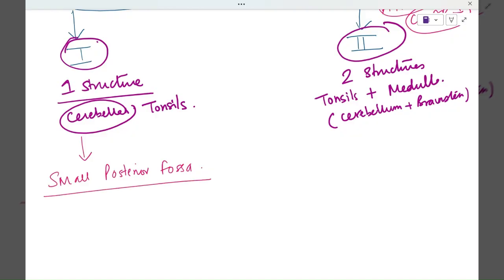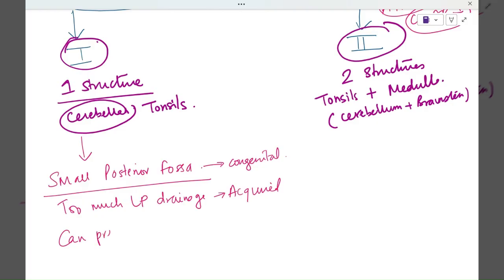It's a space problem. Sometimes it is also because of too much LP drainage, but this is the acquired cause, and small posterior fossa is the congenital cause. Now this is not very severe, so it can present late also. It's not necessary that it will present at birth.